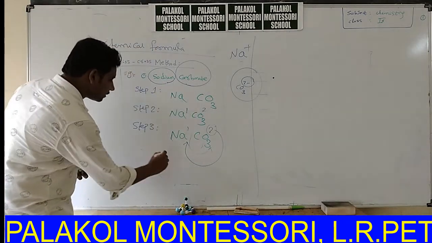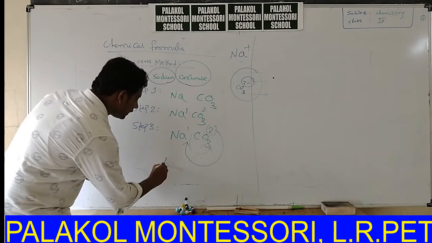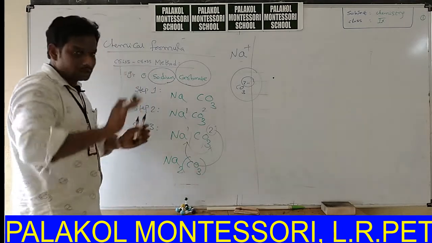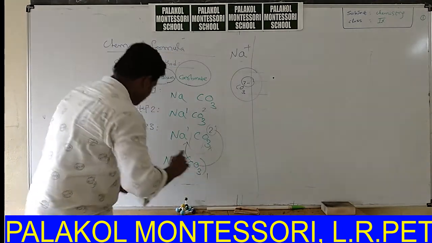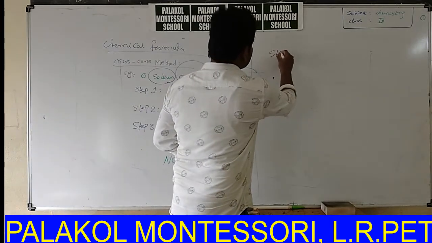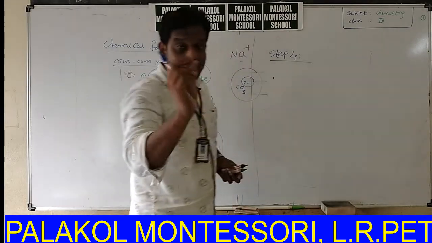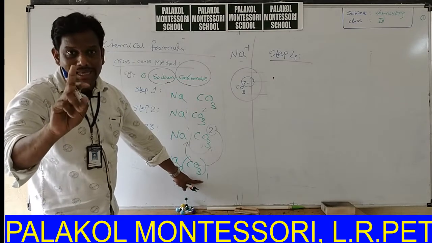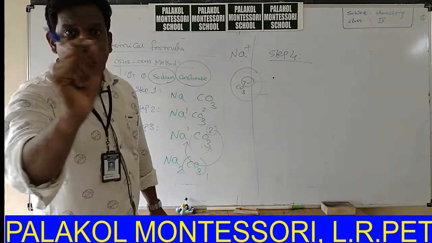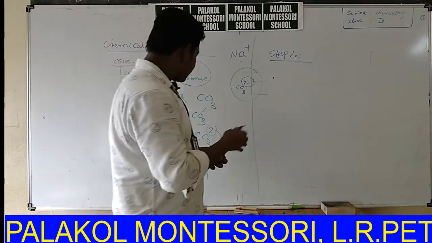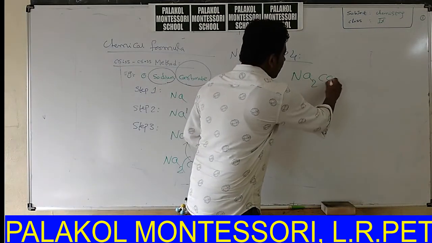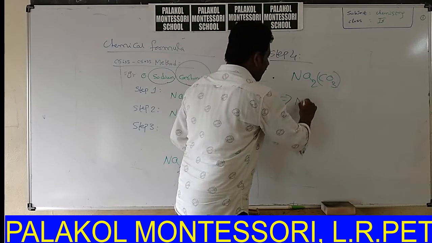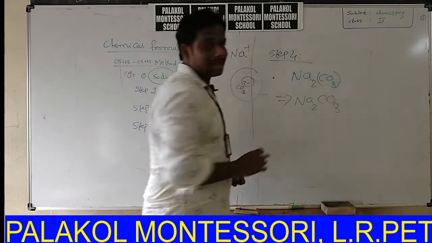That means Na2CO3 with CO3 in brackets, since CO3 is a group of ions, so total bracket 1. Step 4. Whenever any atom receives 1 as subscript, ignore 1 while writing. So Na2CO3 with bracket of 1, ignore this one. The final formula is Na2CO3.